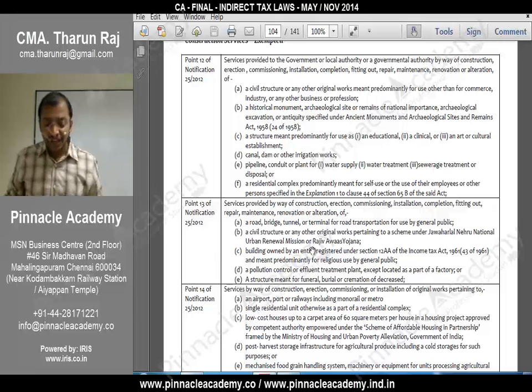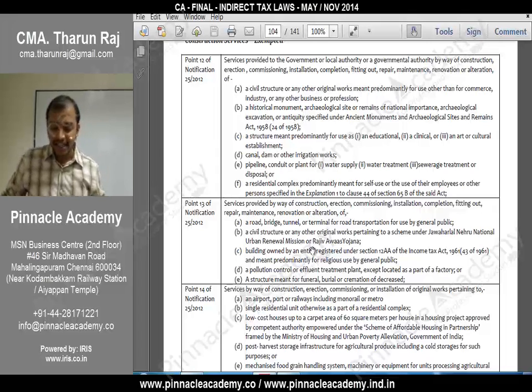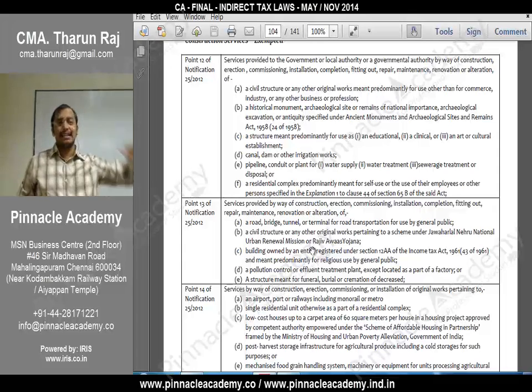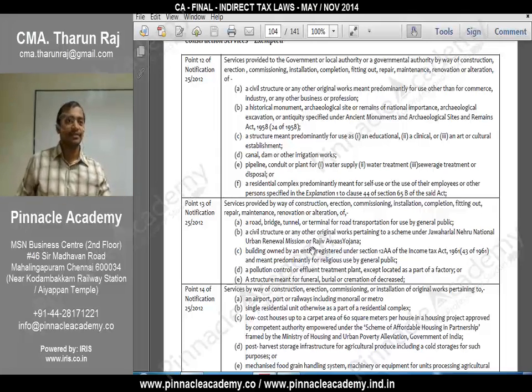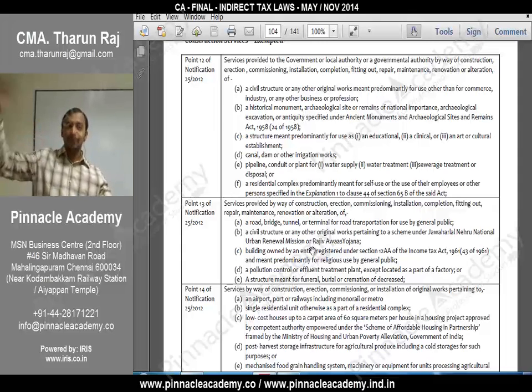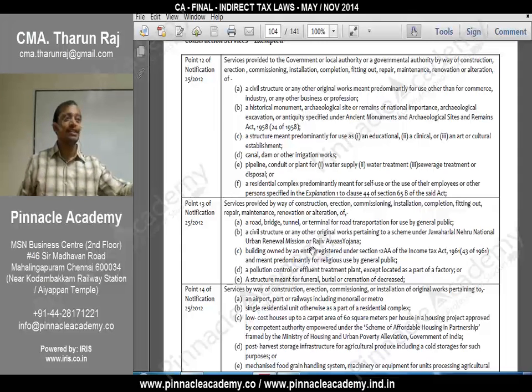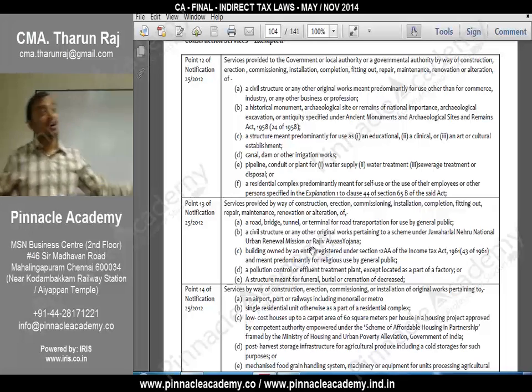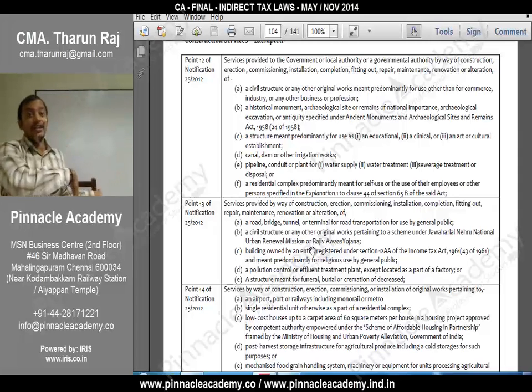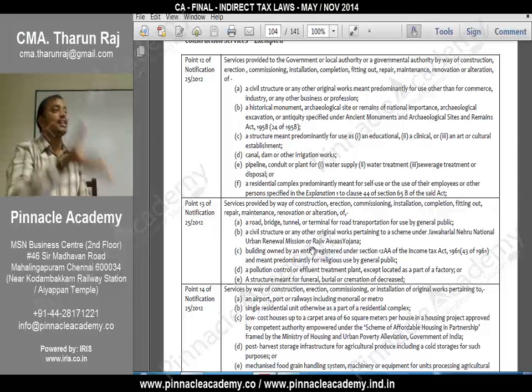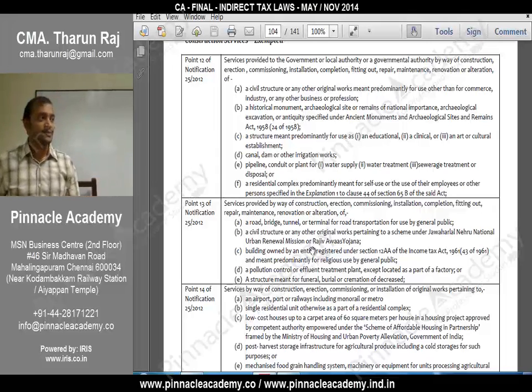Second, a historical monument, archaeological site or remains of national importance, archaeological excavation or antiquity specified under the Ancient Monuments and Archaeological Sites Act. What is this? Can we call our secretariat a monument? Will it stand in the future? No, not all these things. All these things which are in the present will not be called monuments. Something which was there in the past, and for that if you are doing any renovation, then that will be called renovation of monuments.